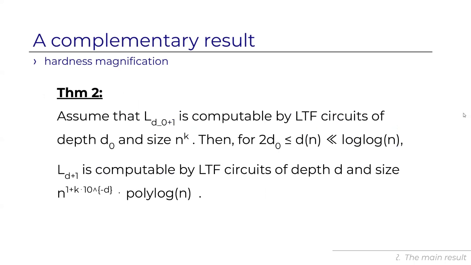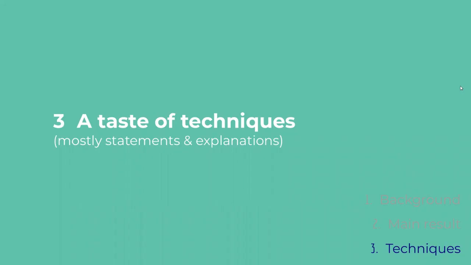If there is an upper bound on L that is a polynomial, then there is a superlinear upper bound, much better upper bound on L. So fix an integer d0 and assume that L d0 plus 1 is computable by LTF circuits of depth d and size n to the k. Then for a larger depth d, L sub d plus 1 is computable by LTF circuits of depth d and superlinear size n to the 1 plus something that decays exponentially with d times some polylog factors.